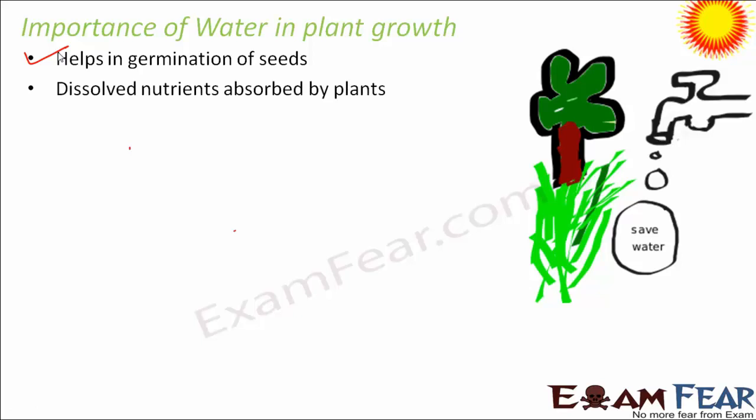Dissolved nutrients are absorbed by the plants. The nutrients are all present in the soil. We apply manure and fertilizer to the soil, and naturally all the nutrients are also present within the soil. So how do the plants get the nutrients from the soil? Those nutrients reach the plants through the roots. But how? The roots don't absorb gaseous nitrogen, right?